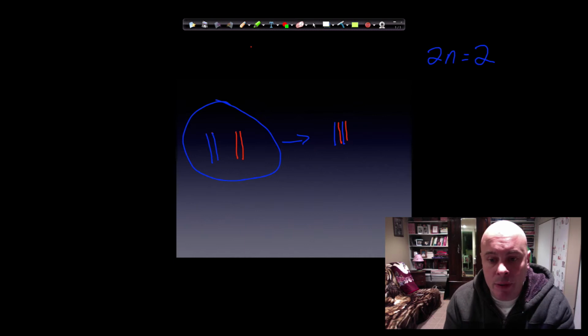When they're close like this, when they're combined, it's called a tetrad. So a tetrad is made up of 4 chromatids. Then what's going to happen is it's going to divide. So we're going to wind up with something that might look like this.